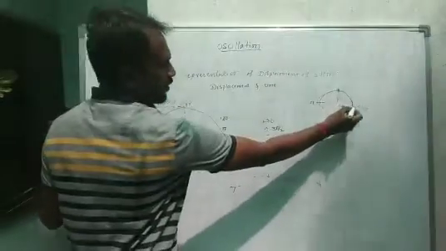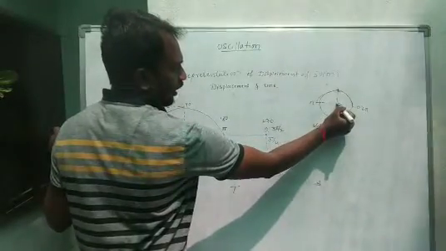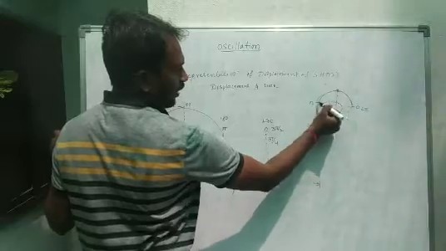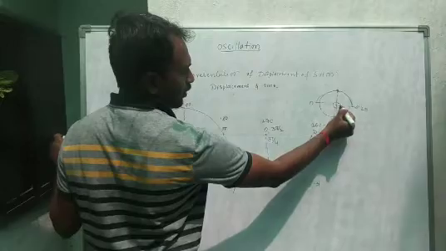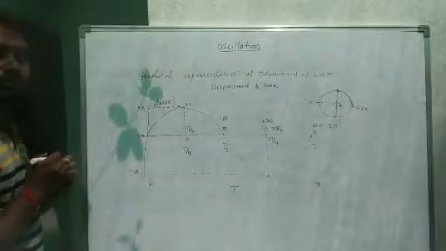So this angle value is 90, this one is a complete 180, this position is 270, and a complete circle is 360.